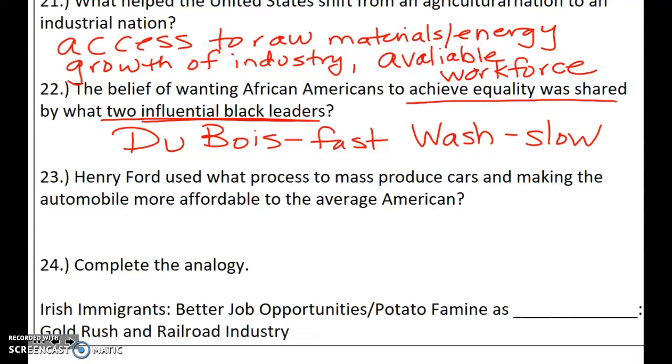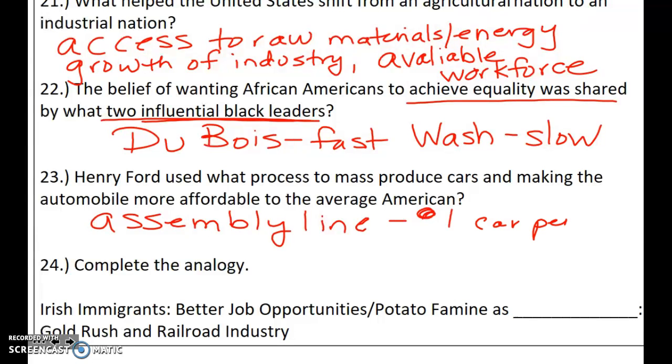23. Henry Ford used what process to mass-produce cars and making the automobile more affordable to the average American? And that's the assembly line. They could produce one car per 93 minutes. And the first car he mass produced on a grand scale was the Model T Ford.